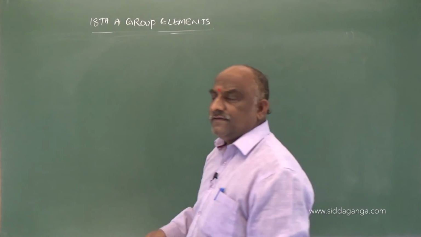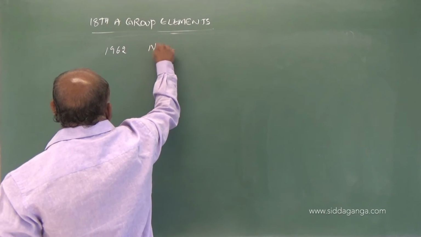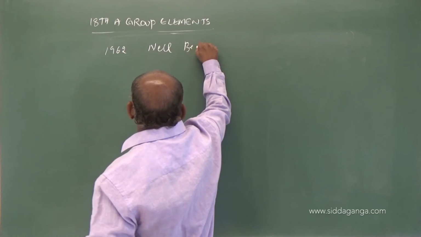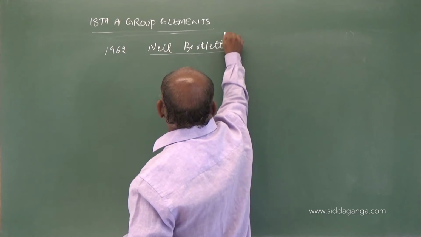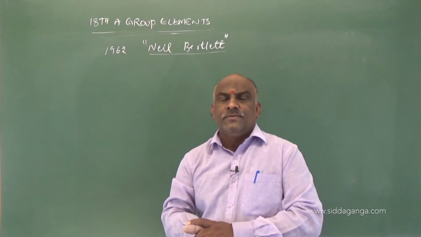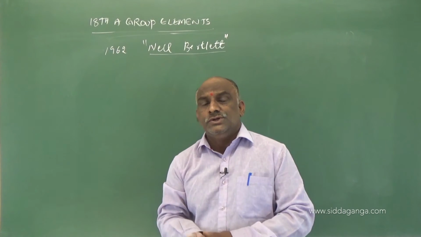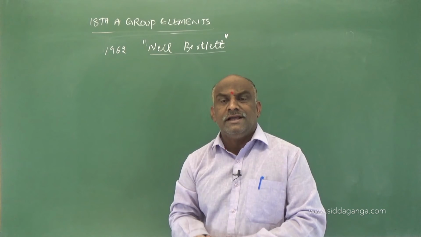So, my dear students, the scientist Neil Bartlett in 1962, one of the good scientists, introduced xenon compounds, because we already know noble gases are inert gases.